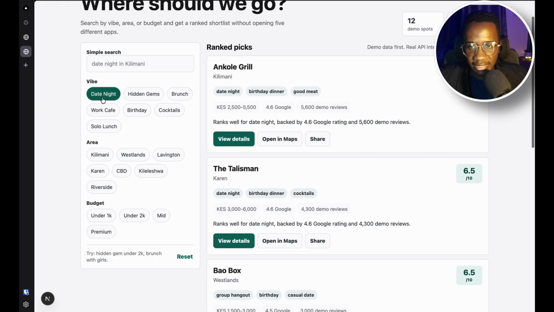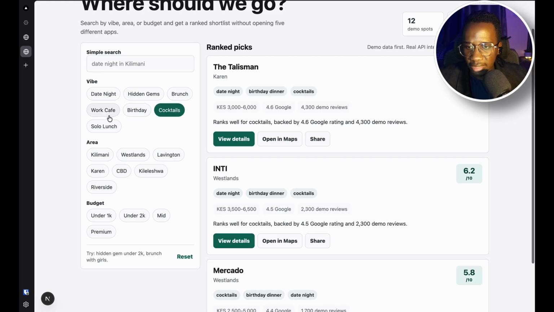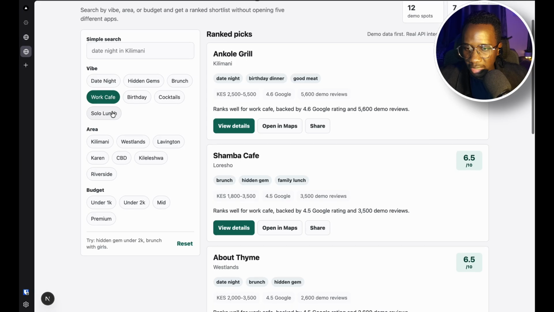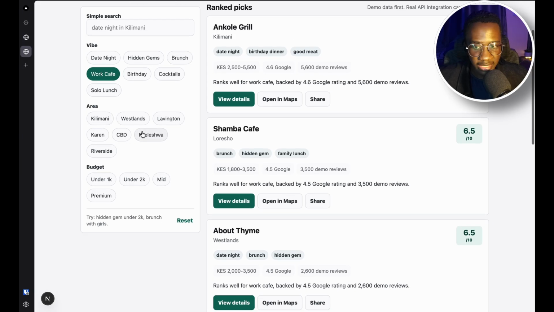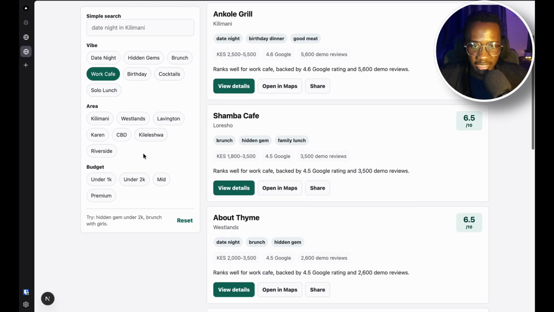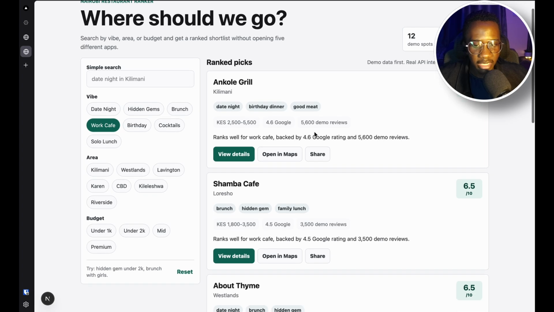So if I want a date night, if I'm planning for a birthday, cocktails, a work cafe, and I can see the areas, filter by the areas, and the budget. What you're seeing now is probably names of restaurants you already know, but it's not properly done yet because we're just defining the skeleton of it. Then we're going to build upon it.